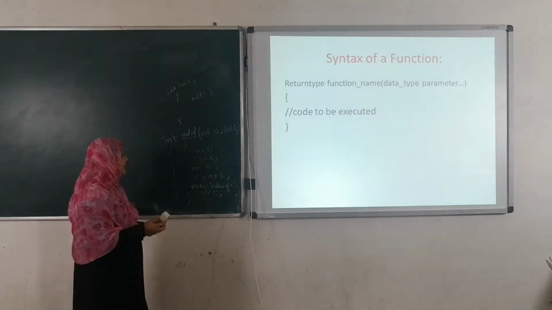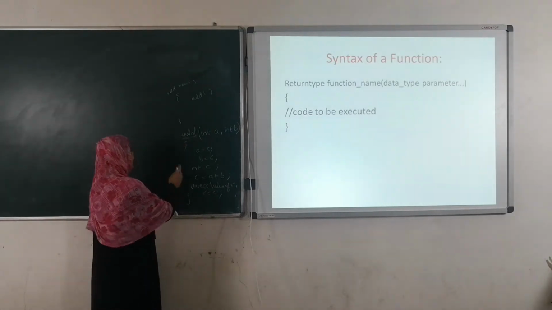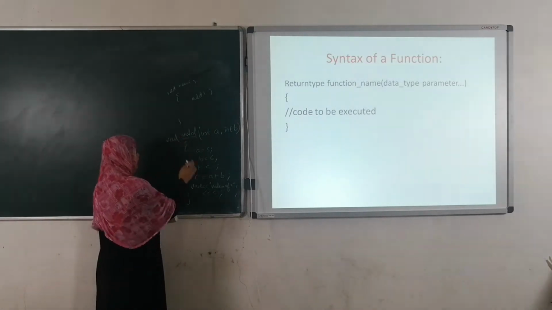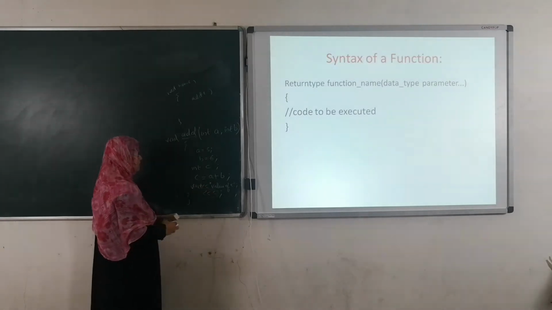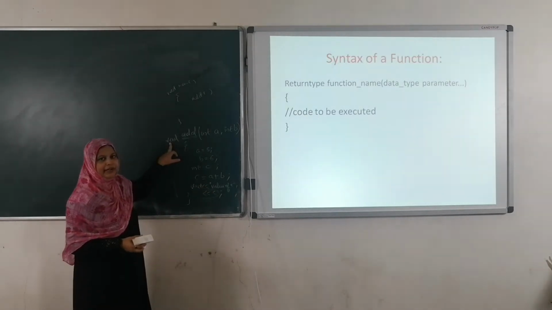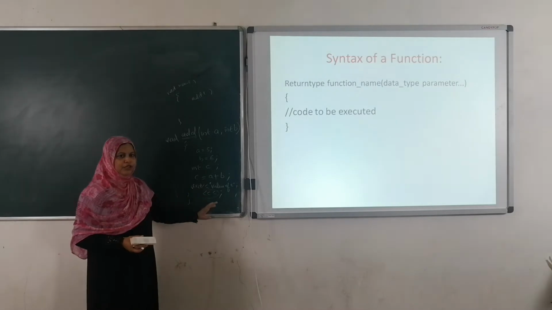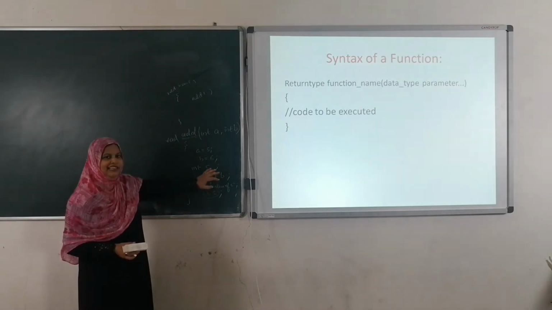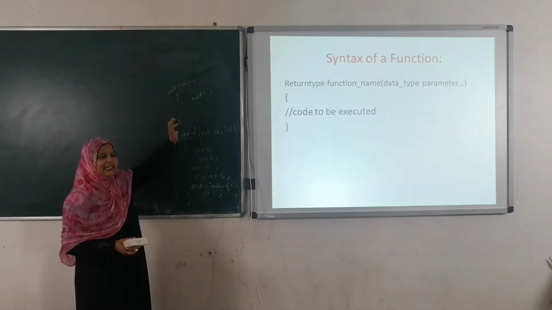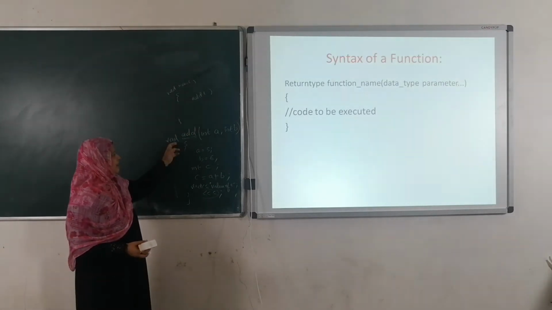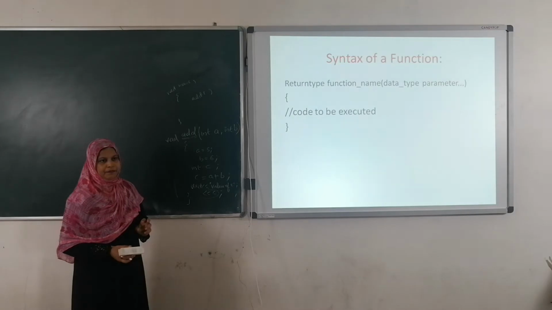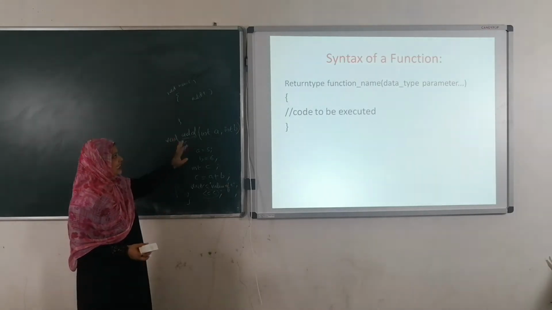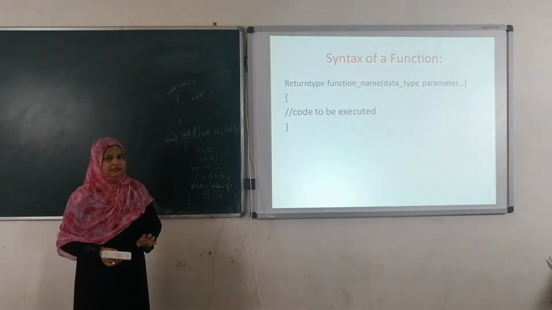At that time return type will be void. If the function is not going to return any value to the function main, at that time return type will be void. Here this is the syntax of a function.